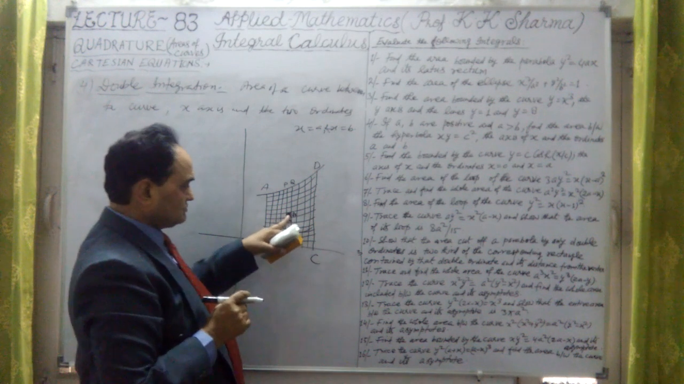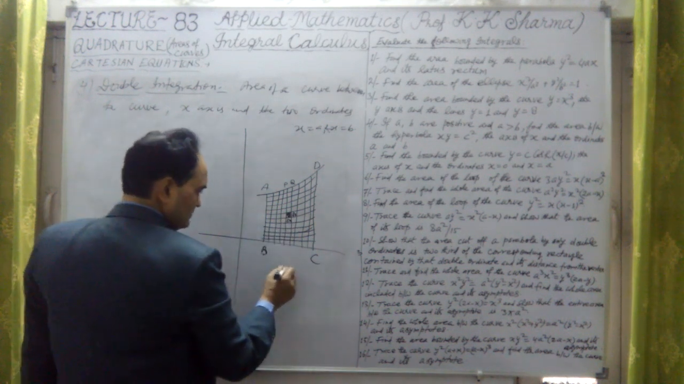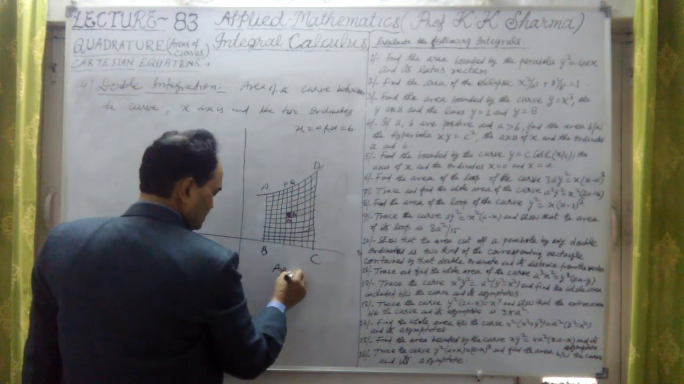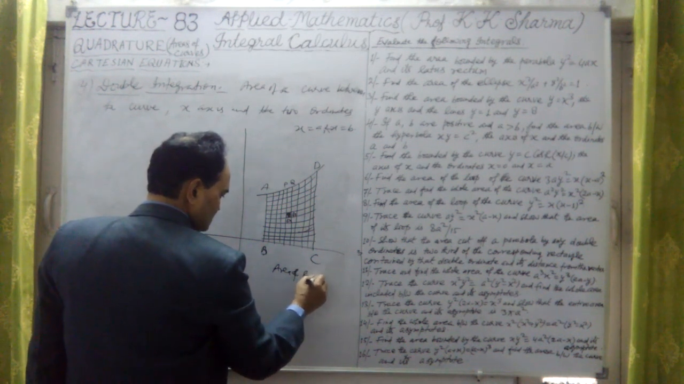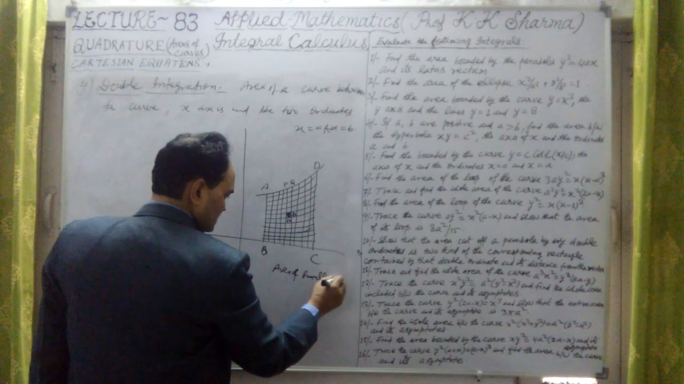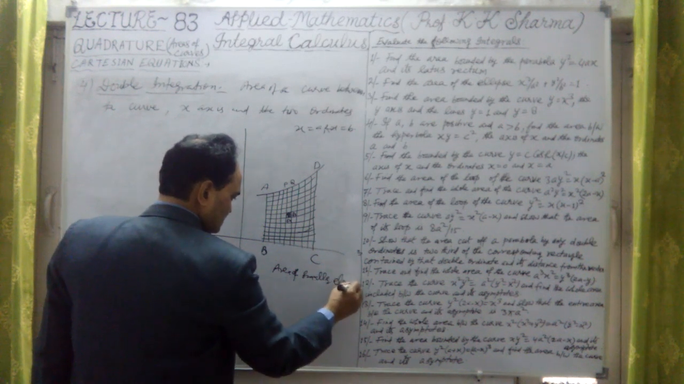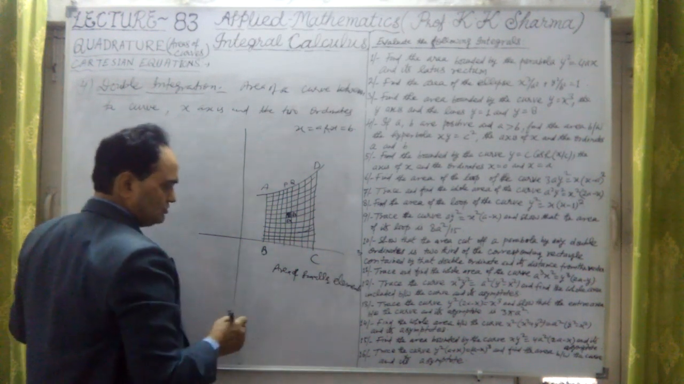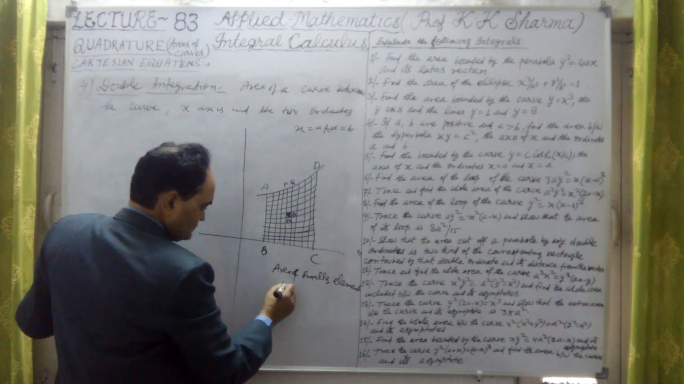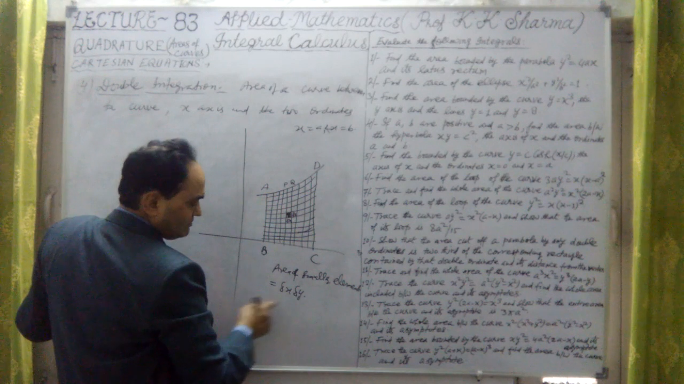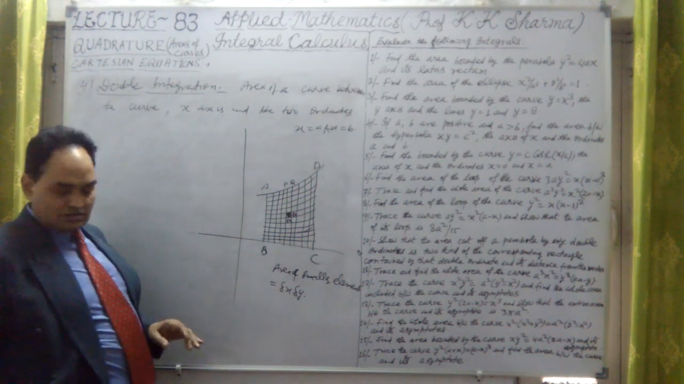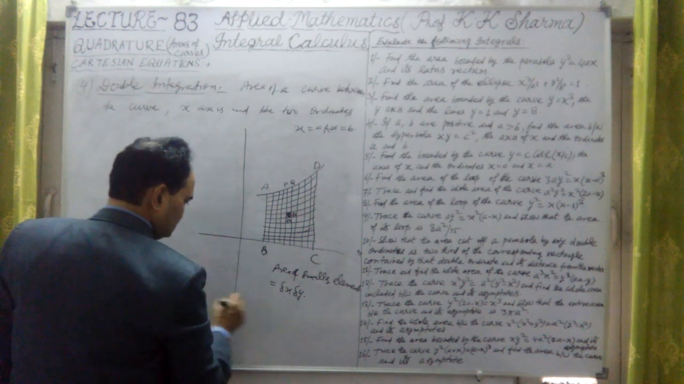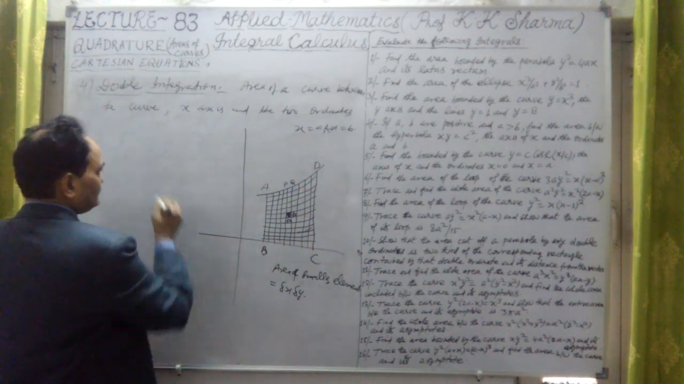So the area of this smaller element is equal to delta x delta y. This is the area here. If we apply the limits, then we apply the limits here. So what is the area in these two curves?